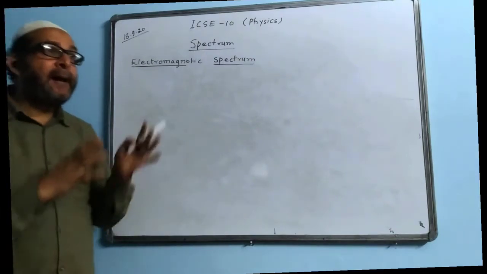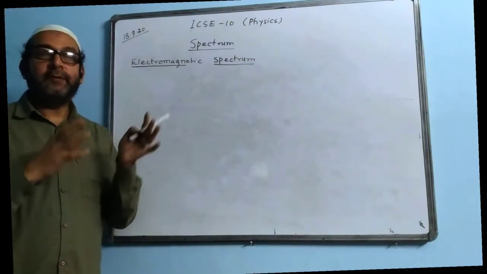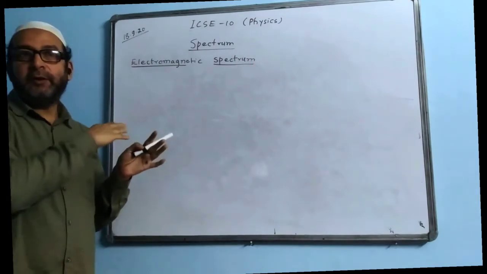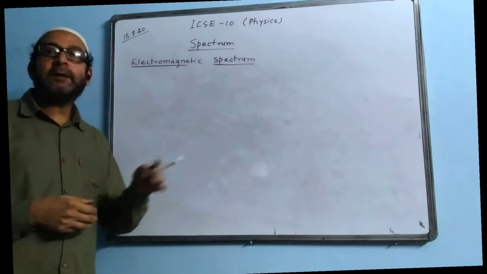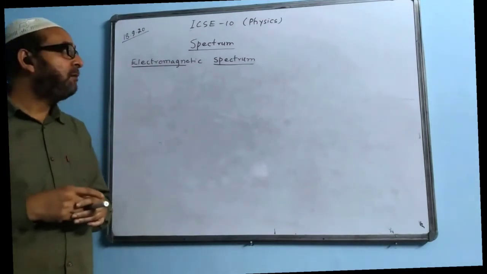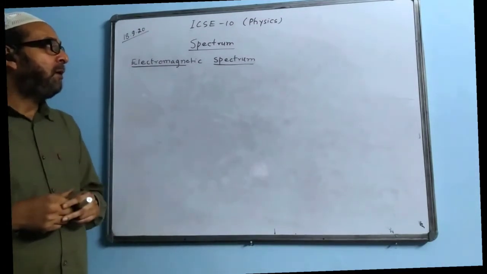Actually, spectrum is the band of colors which Newton obtained during dispersion of light. They were called spectrums. But those are the colors which we can see and visualize.